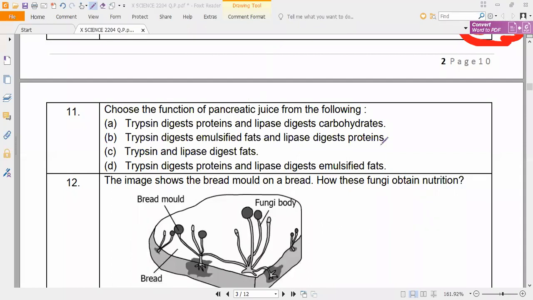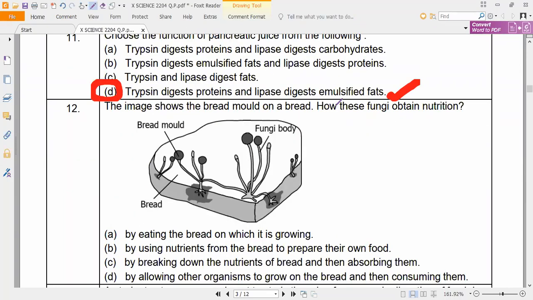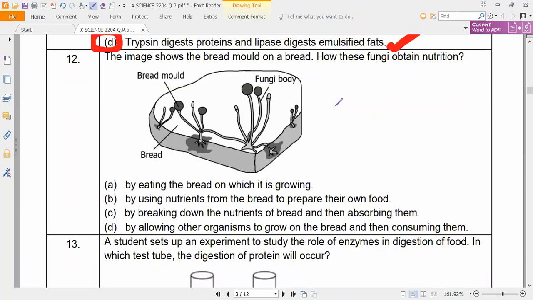Arya? Option D, pancreatic juice. To digest proteins and lipids. In pancreatic juice, what is happening? The trypsin digests the proteins and lipase digests the emulsified fats. Correct? Emulsified fats. Yes, that is the direct question which is known for us. Yes. So pancreatic juice, correct? Very good. So next, 12th question.